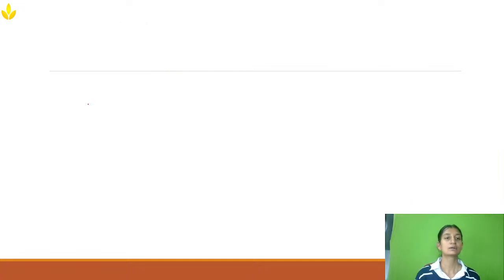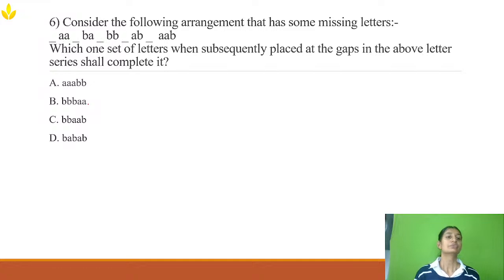Okay, clear. Now this question is also from letter series. Now I give time for you guys, so try to solve this one question. I'll explain it to you. I'll give you 1 minute. Please do try this problem on your own, and in the comment section, once you get an answer, please mention the answer. Is it option A, B, C, or D?